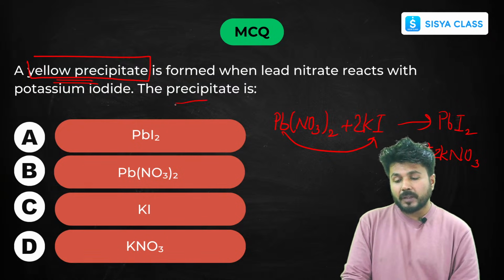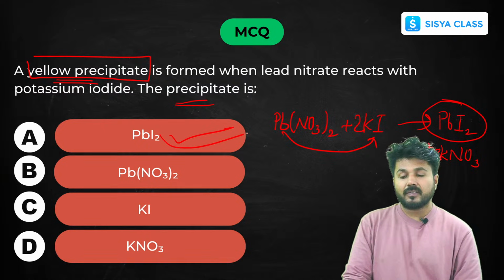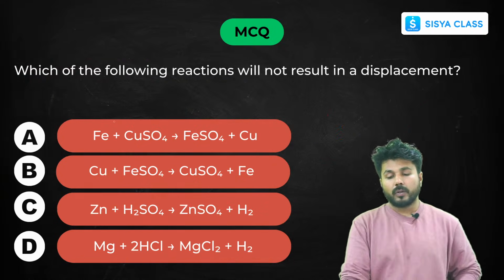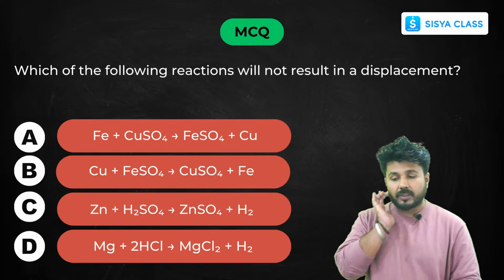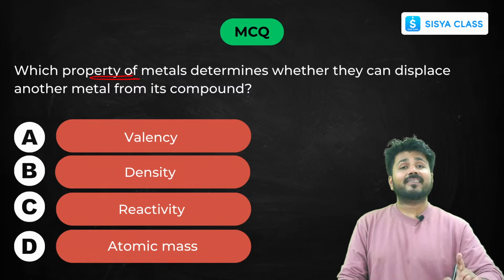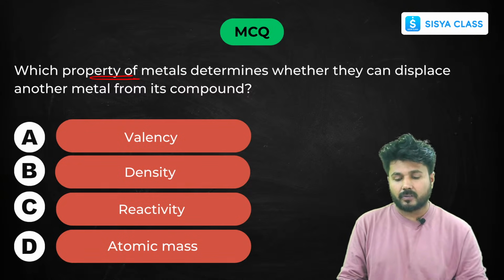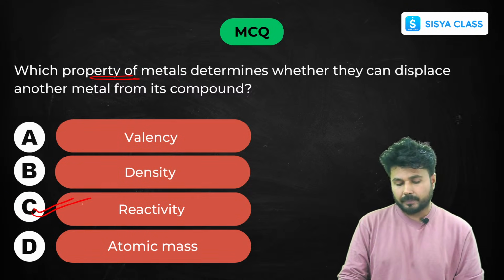And what is the precipitate formed? The precipitate formed is lead iodide, which is yellow in color. Next, a few more questions for you. Which property of metals determines whether they can displace other metals or not? That is your reactivity series. So the property is called reactivity.